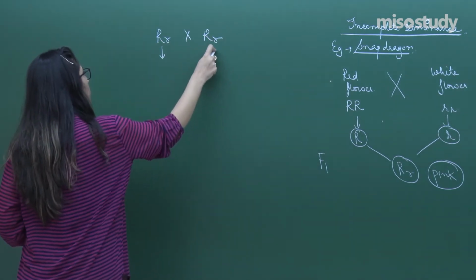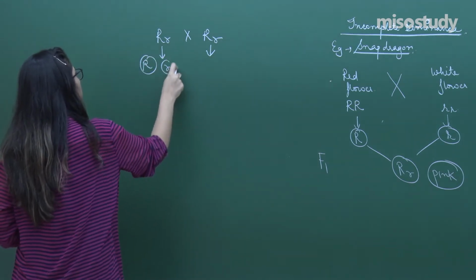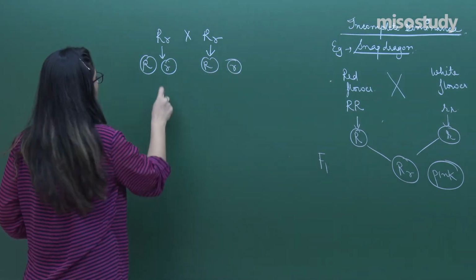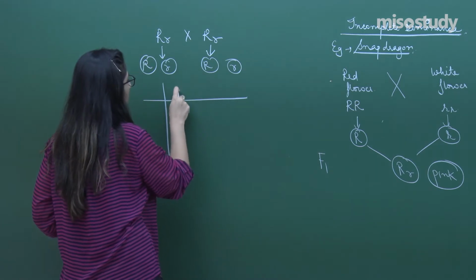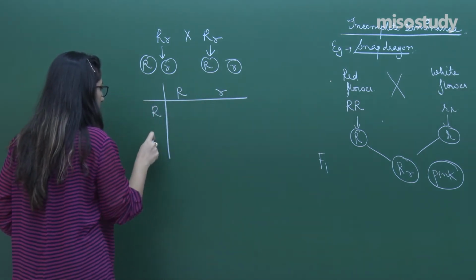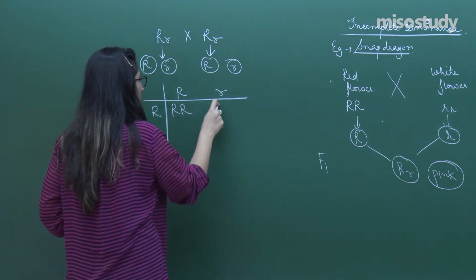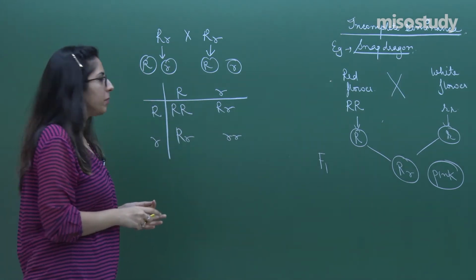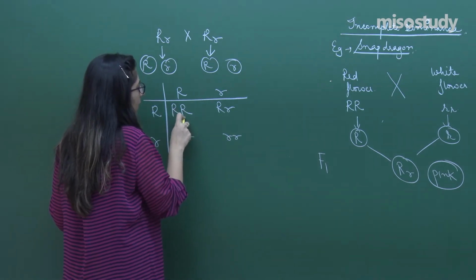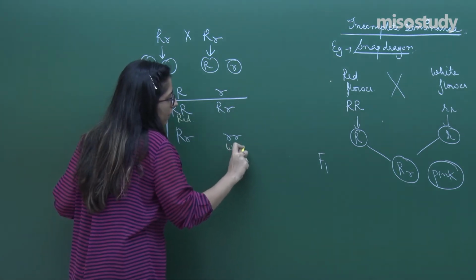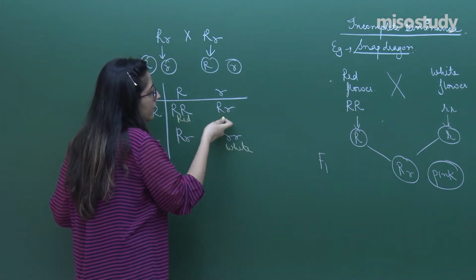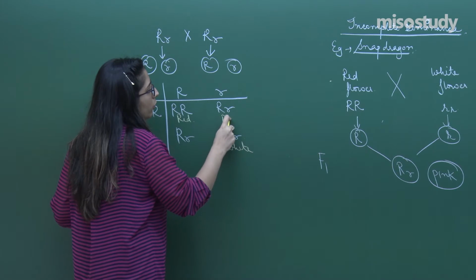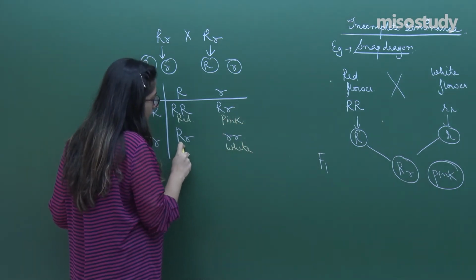When the selfing of the same was done, again the gametes will be formed. Two types of gametes will be formed from each of these, right? Let's make a Punnett square for these. What will be the phenotype of this? This will be of a red color. This will be of a white color. Whereas in this case, the color, instead of coming out to be a red, incomplete dominance was seen. That's why the color came out to be a pink. In this case also, the color came out to be a pink.